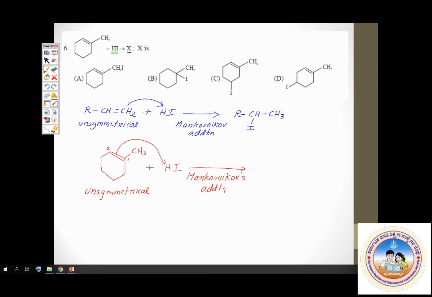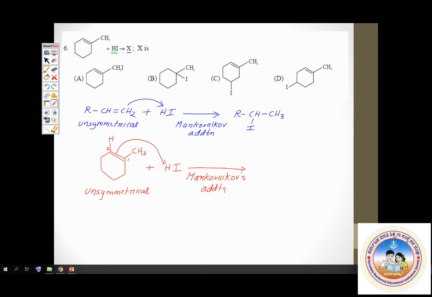Therefore, let's apply Markovnikov's rule here. What is Markovnikov's rule? Whenever an unsymmetrical reagent adds on to an unsymmetrical alkene, the positive part of the reagent, that is H plus here, goes to the carbon with more number of hydrogens. Which is the carbon with more number of hydrogens? It's carbon 2. Therefore, hydrogen goes there and iodine comes to the first carbon. Hence, let's see what the product is.